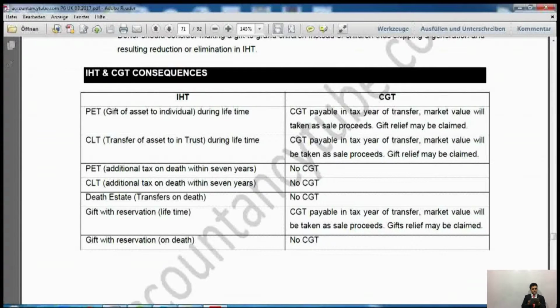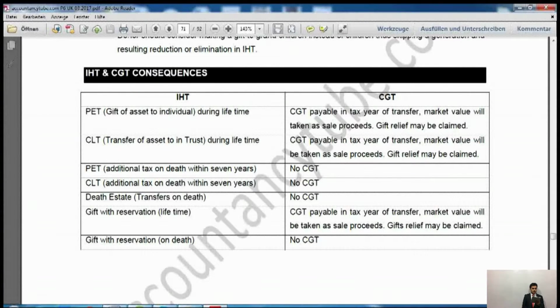All right. Now it says potentially exempt transfer. What is a potentially exempt transfer? A gift from one individual to another individual. So do you have to pay lifetime tax on that or not? It will be when you are making a gift from an individual to another individual. So for inheritance tax purposes, it will be a potentially exempt transfer.